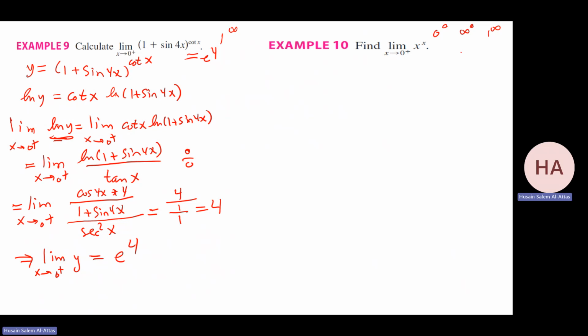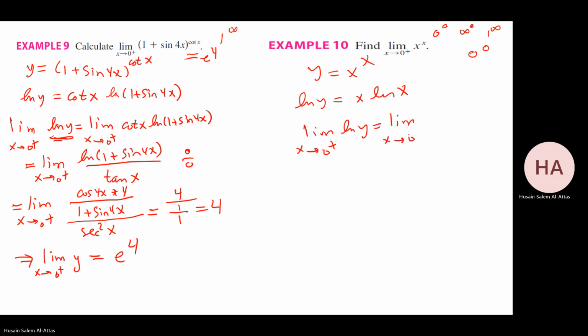Doing this, 0 to the power 0, we'll do the same. That I think is easy. x to the power x. So ln y is x ln x. Need to find the limit for this one. I have the limit of x ln x. So this is the 0 times infinity category. So I need to manipulate it.